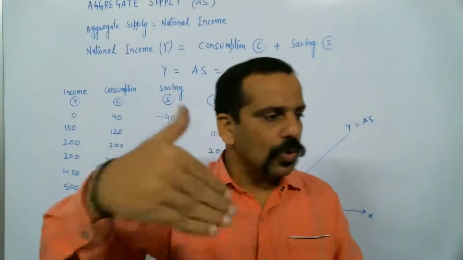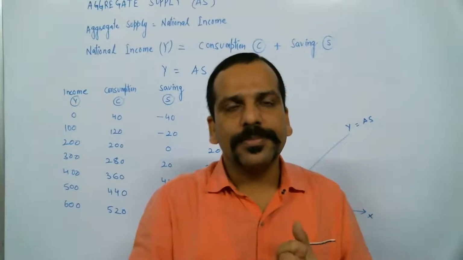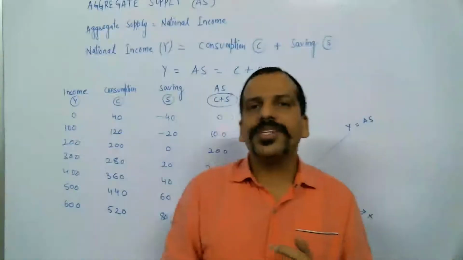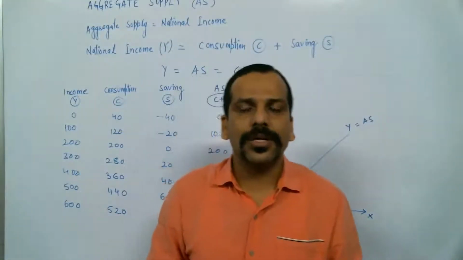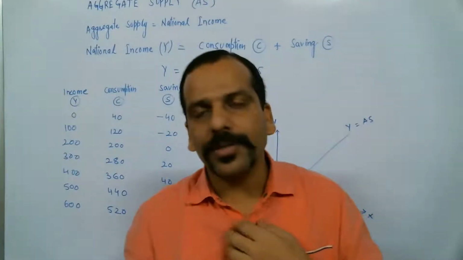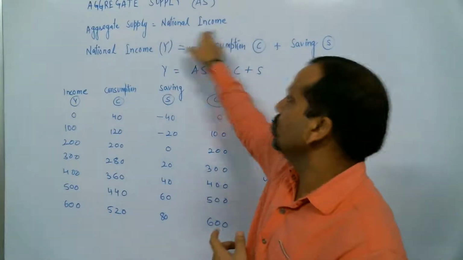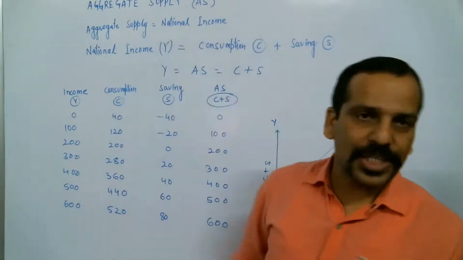The sum total of their income, rent, interest, profit and wages, is nothing but equal to the national income. The sum total of the factor incomes is equal to national income. In that sense, we are talking about national income.